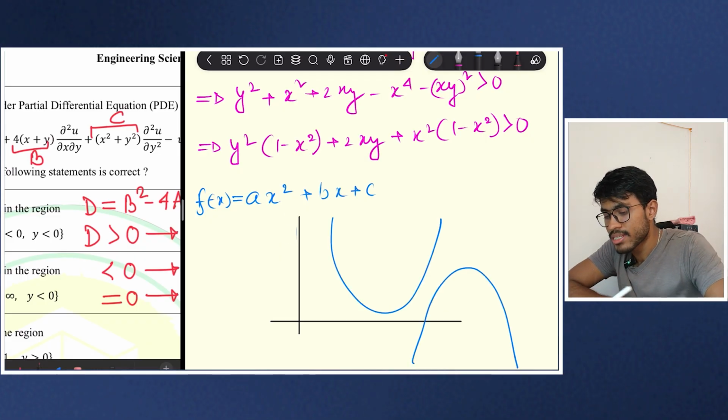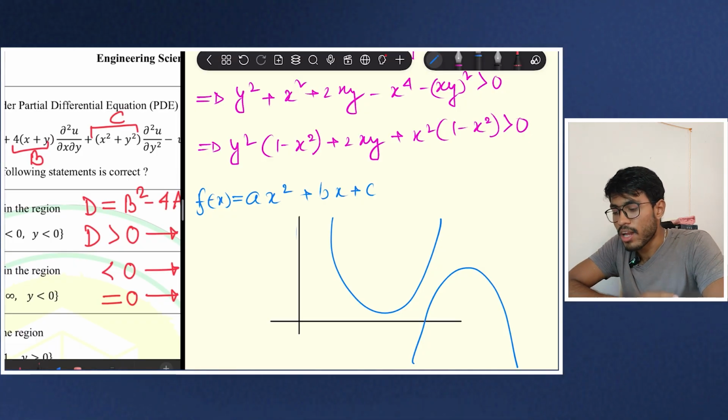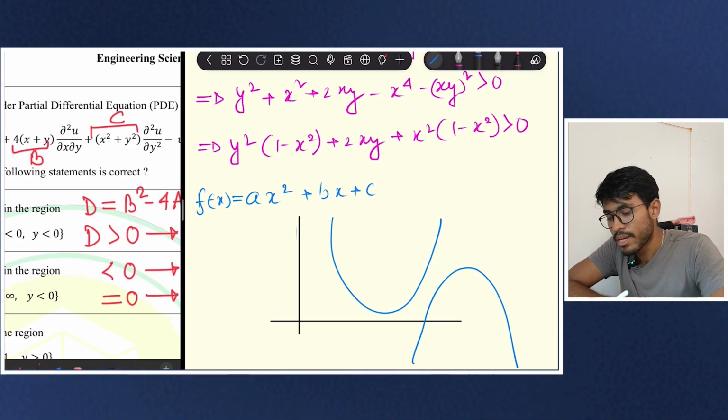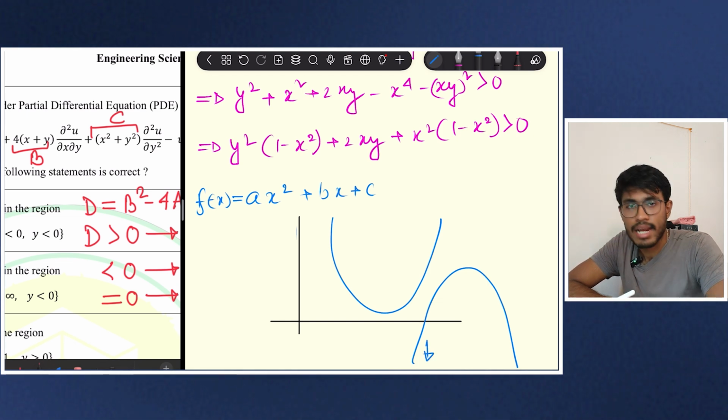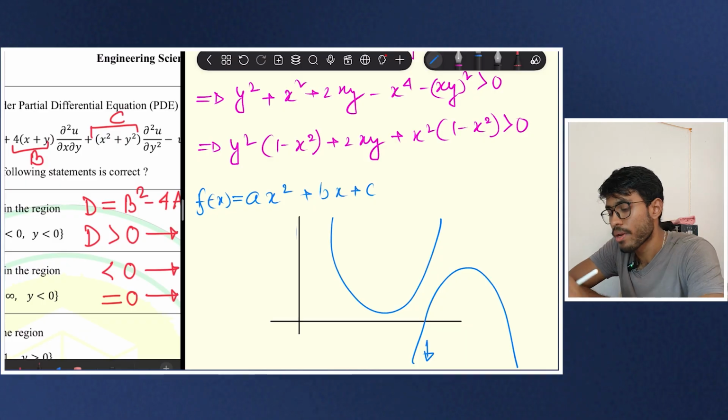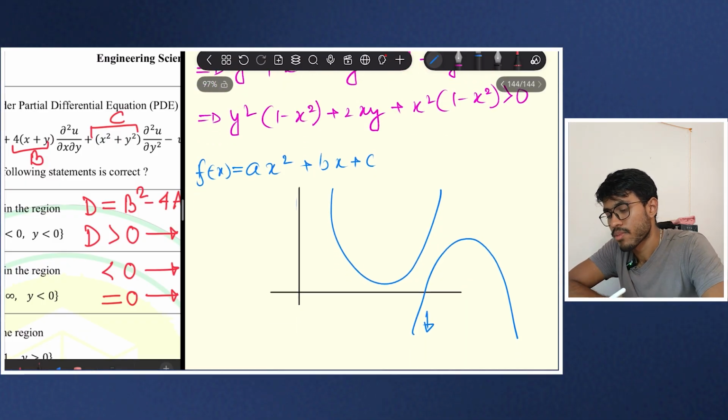If it is like the other way, then for some value of x and y, it will be negative. So first of all, it has to open up.